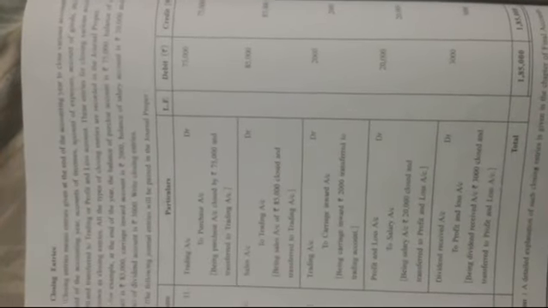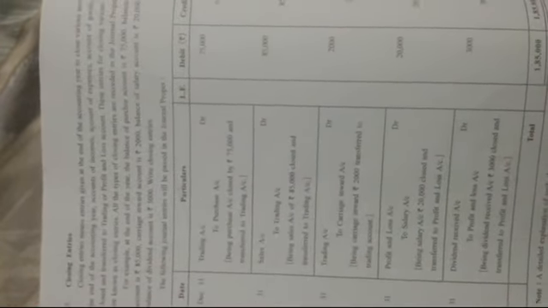For example, at the end of the year, the balance of purchase account is 75,000. Balance of sales account is rupees 85,000. Balance of carriage inward account is rupees 2,000. Balance of salary account is rupees 20,000. And the balance of dividend account is rupees 3,000. So write the closing entries.